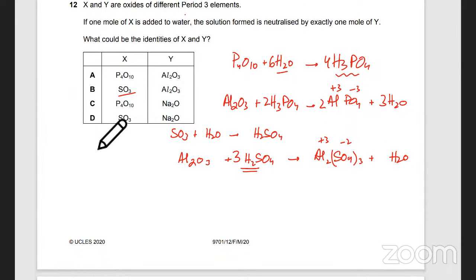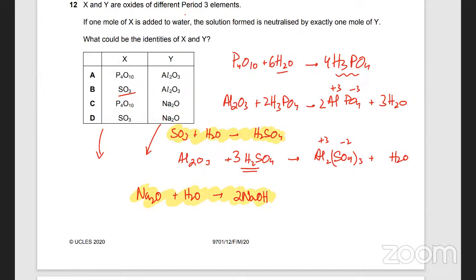Let's go directly to D, there's no point doing every option. In D, SO3 forms one sulfuric acid if I add water to it. And NO2 added to water forms 2 moles of sodium hydroxide. Now let's see whether they react completely.